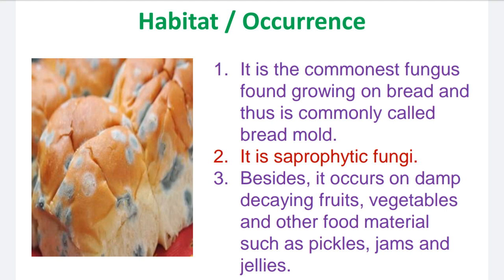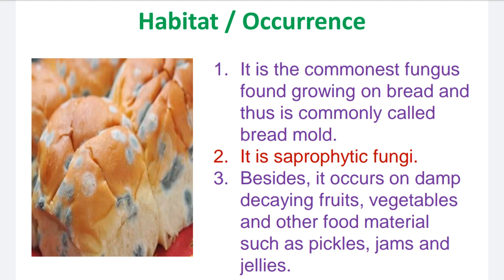When these are not stored properly, the growth of Rhizopus can be found on that material. The white cottony patches that occur on the food material are nothing but the growth of the fungus, the mycelium of Rhizopus.